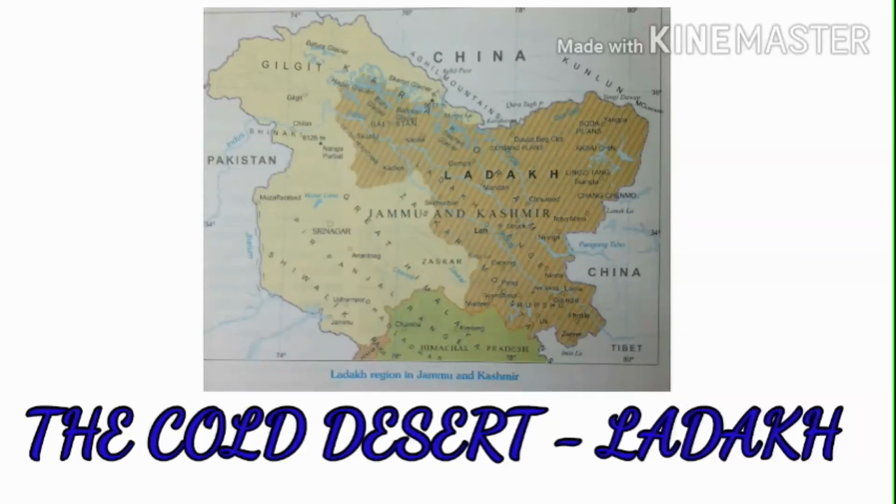Grass, shrubs, willows and poplars are the main vegetation found here. Found where, children? Yes, Ladakh.